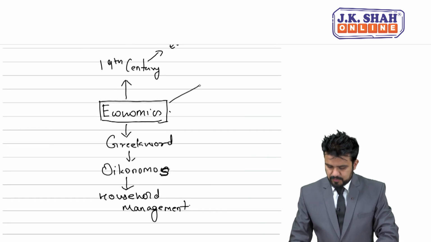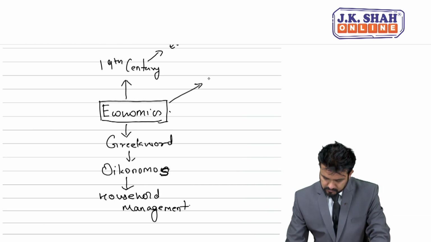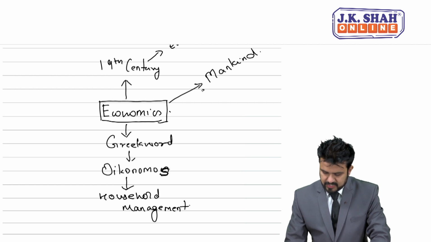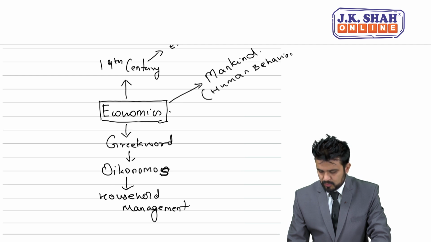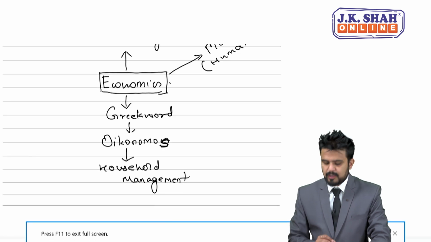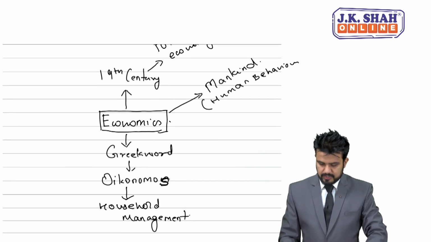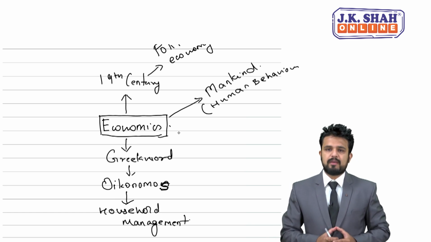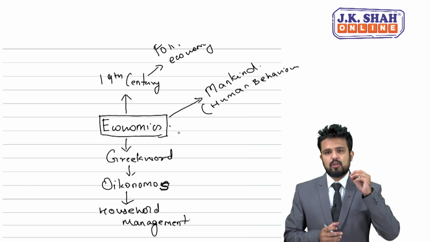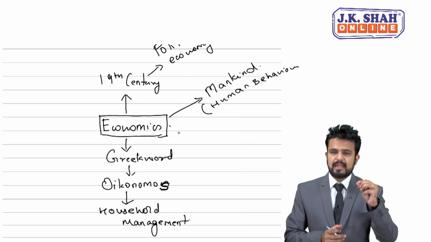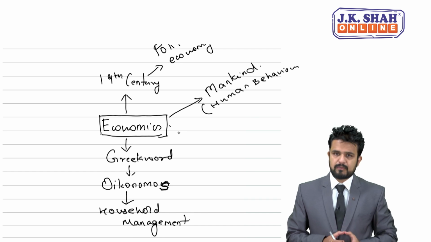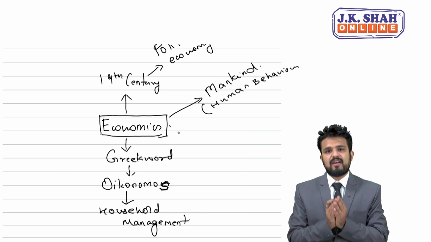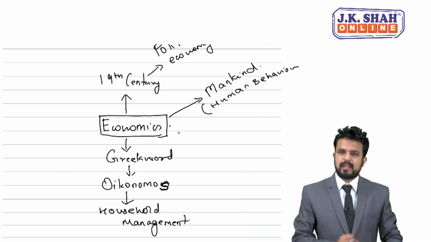Now economics basically studies about mankind, that is, human behavior. What is this human behavior? Please understand. First of all, economics is connected with one word, and that word is scarcity. Today, you will not find any country without scarcity.